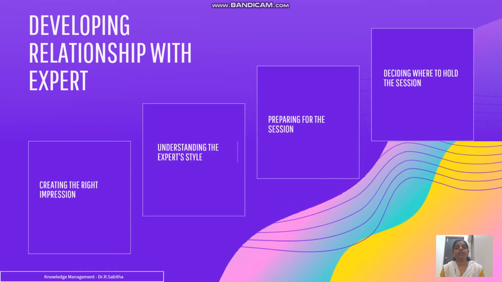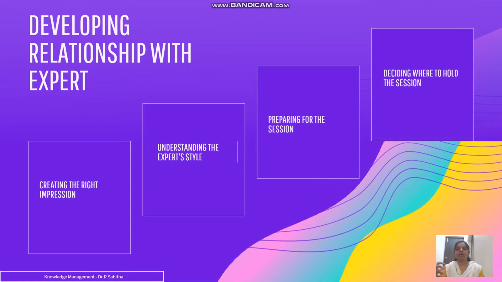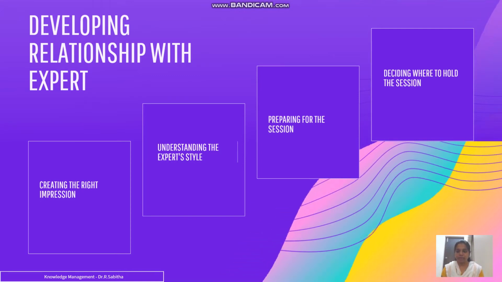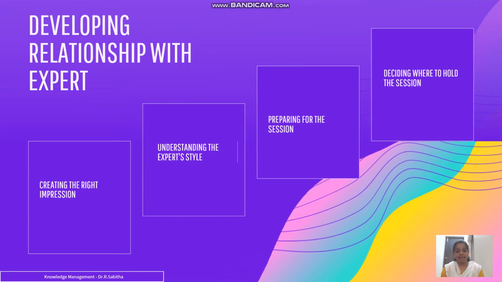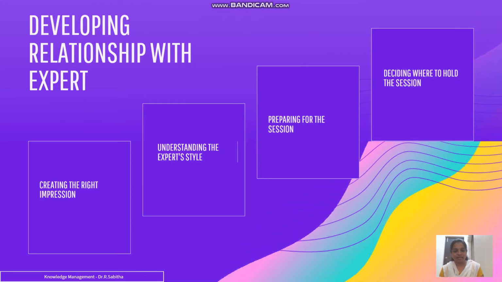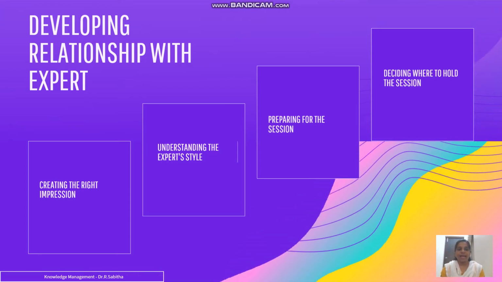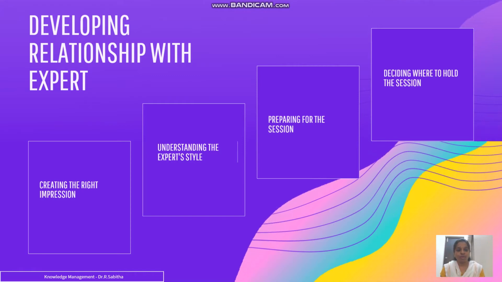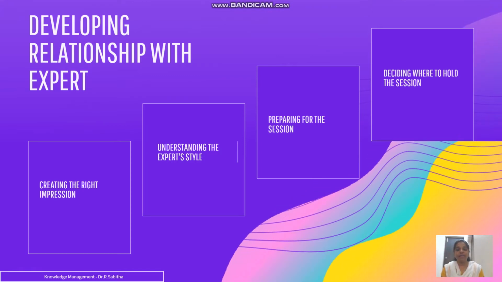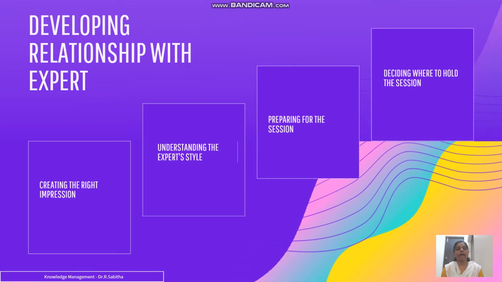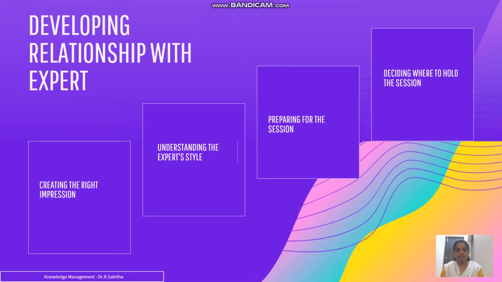So these are a few steps that you will have to know in order to maintain a relationship with the expert. The first step is creating the right impression, followed by understanding the expert style, then preparing for the session, and then deciding where to hold the session. These are the four steps that should be followed by the knowledge developer in order to have a smooth relationship with the expert. We will see each one of them one by one.